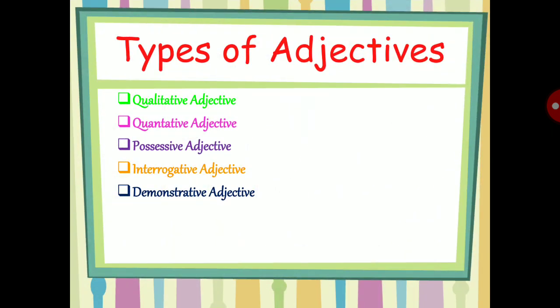Now see the types of adjectives. We are going to see five types of adjectives: qualitative adjective, quantitative adjective, possessive adjective, interrogative adjective, and demonstrative adjective. Okay, now see.